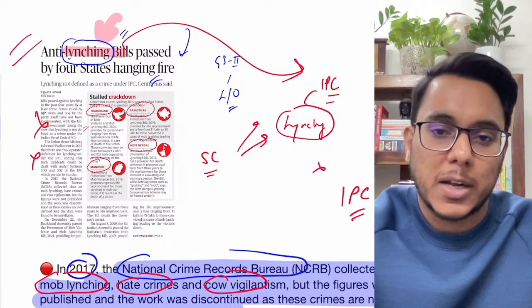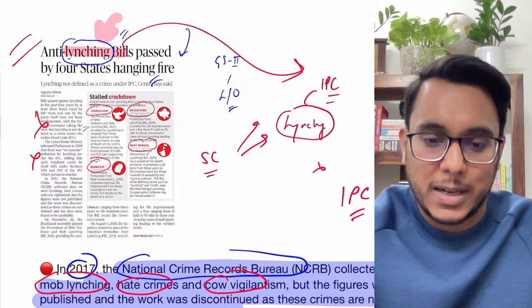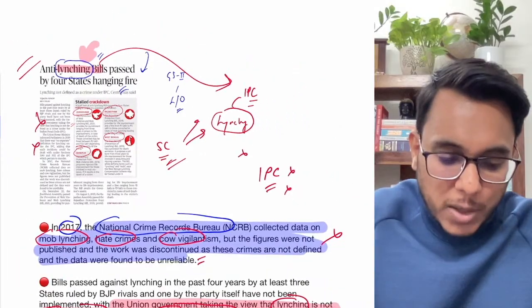So this is all, guys, about this particular article. I hope that you have understood it. Okay, so this is the entire issue. Now we'll be moving to the next article.